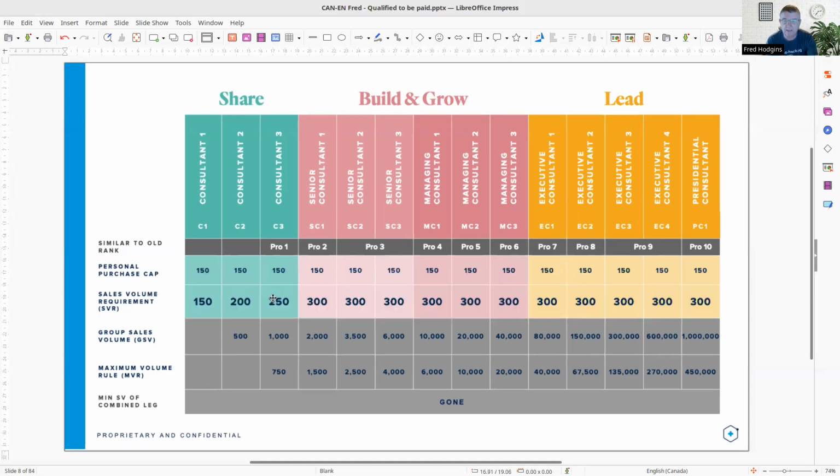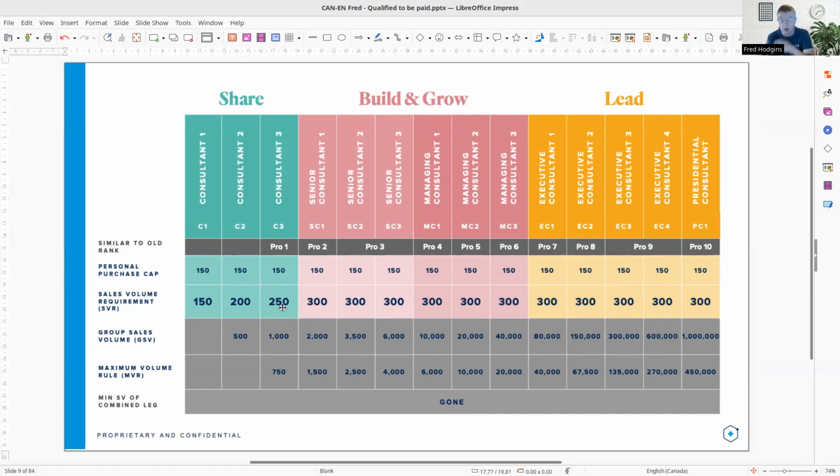And I think the next slide kind of does this a little better. So 150 can count. 250 is the sales volume requirement. 150 can count from you. 100 must come from somebody else, right?